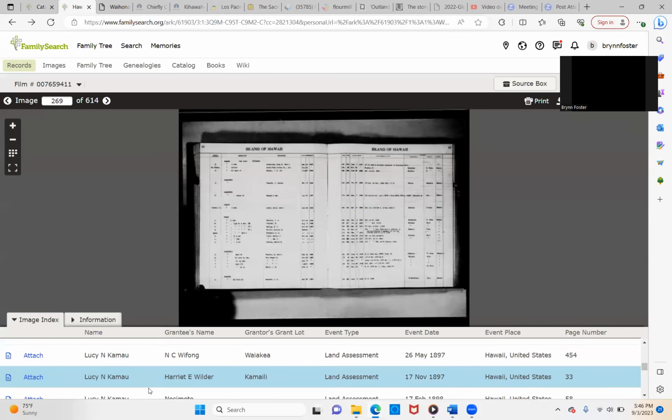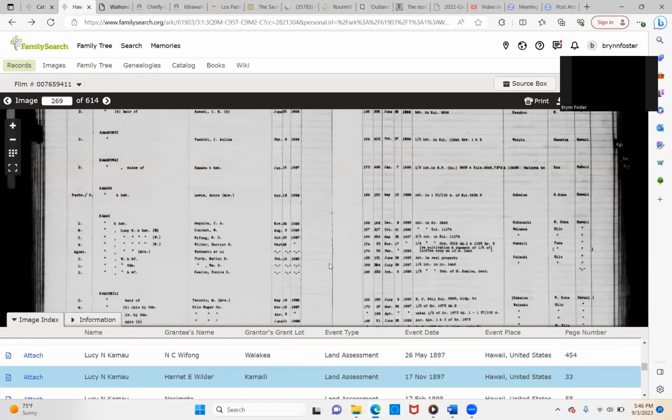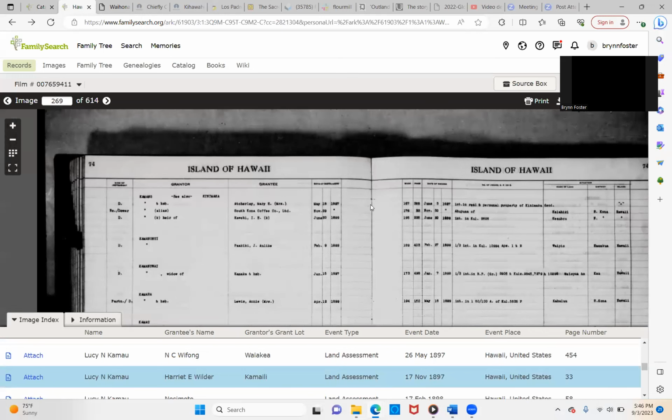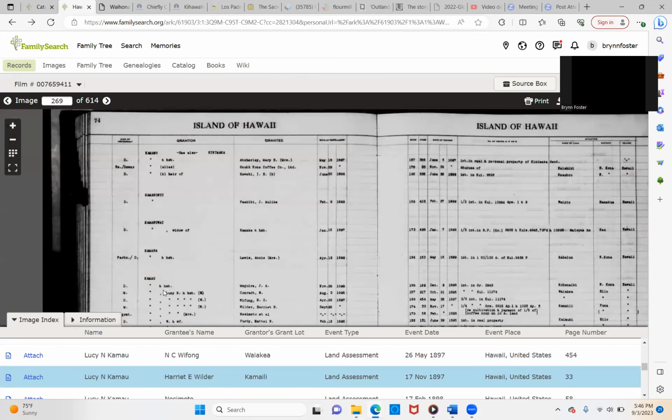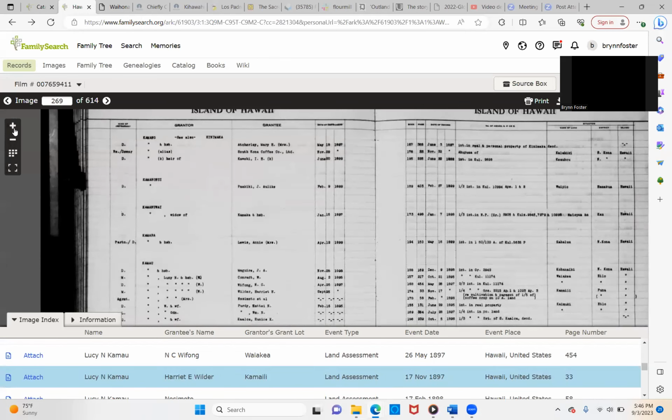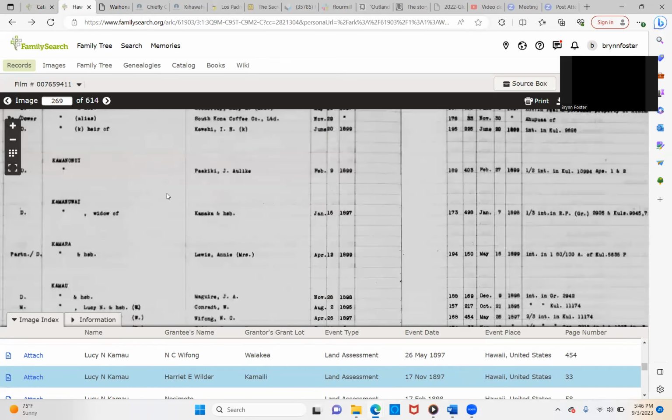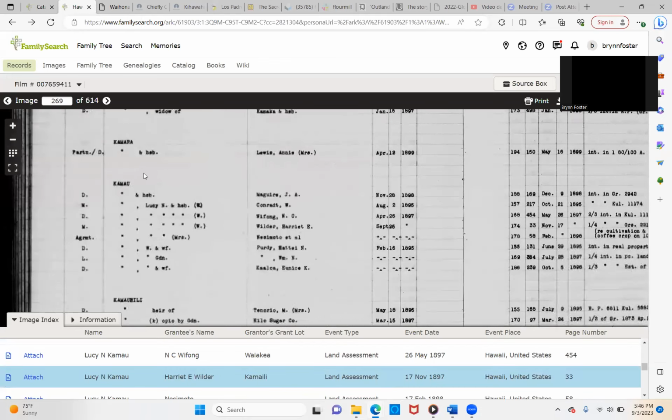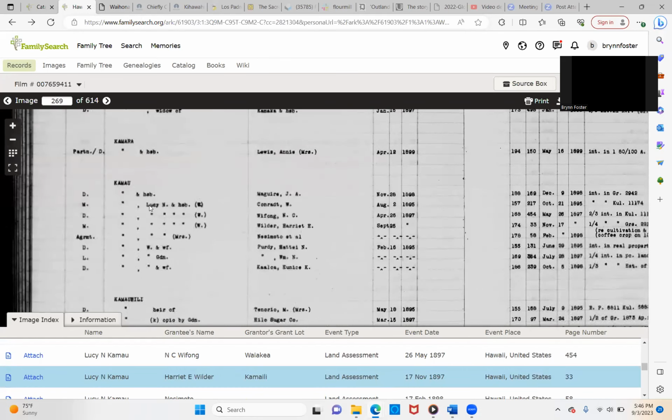So I am going to increase the page so you can see it. This was Island of Hawaii, and you can see what it really looked like. Here's Kamau, all of these right here. So here's Lucy Kamau, and I'm not sure if that means she's giving it to these people, but that's something I'm trying to look into.